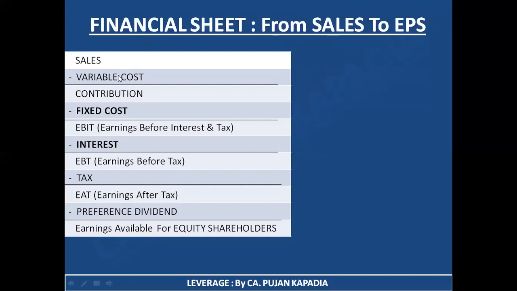Now, I hope you all know very well what variable cost is. It is the cost which changes directly with the units of production. So as and when I increase my production, my cost is going to increase in the same proportion. If I'm decreasing my production, my cost is going to decrease in the same proportion. So basically variable cost, as the name suggests, is the cost which keeps on changing per unit, directly appropriable to the particular product.